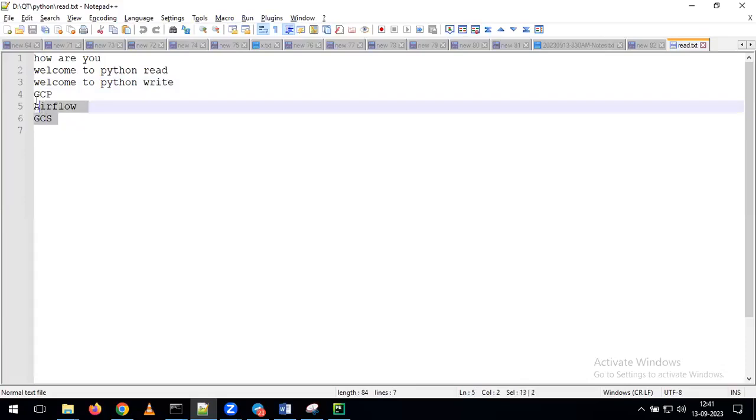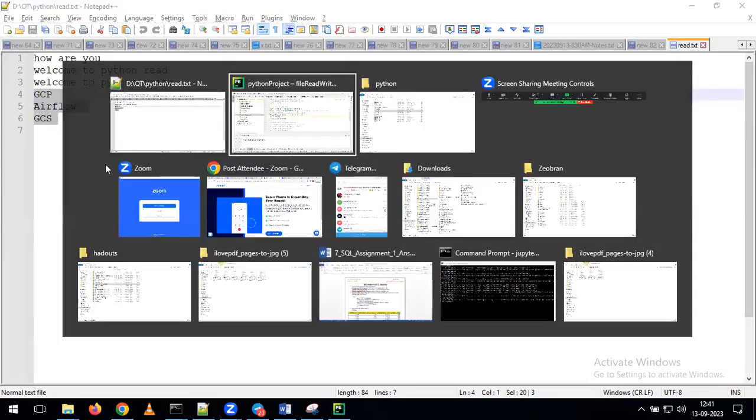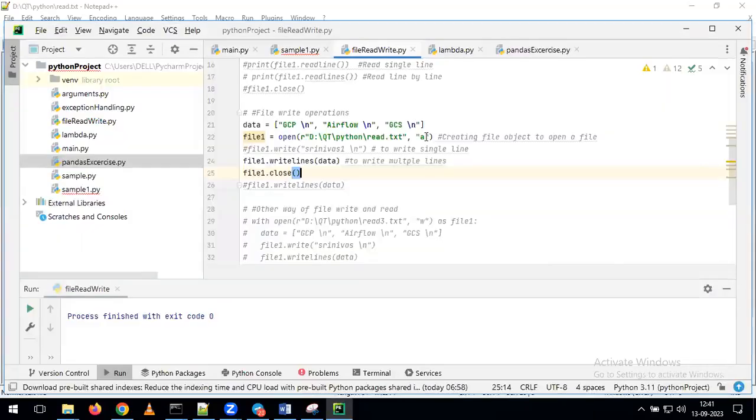So whenever you want to append data like this, we can simply use the mode called append mode. With the help of the append mode, we can perform this operation. At the same time, if you observe, we applied writelines, and the reason is that I want to add multiple lines depending on the requirement. For that reason, we are applying the concept called writelines. Okay.